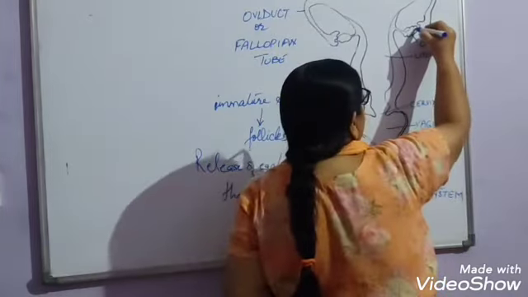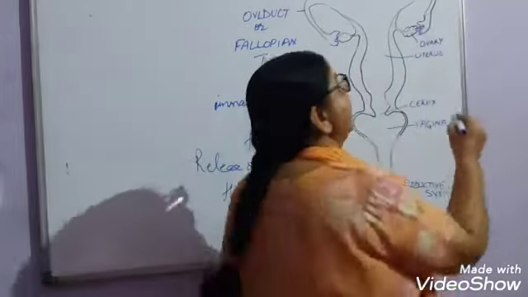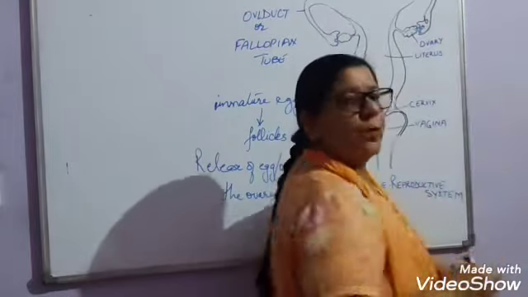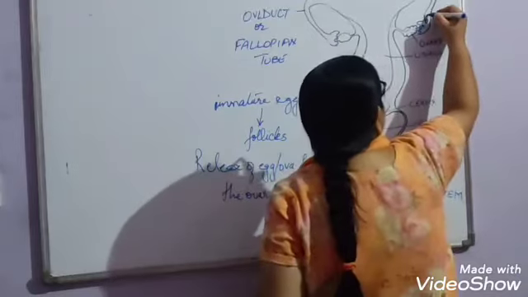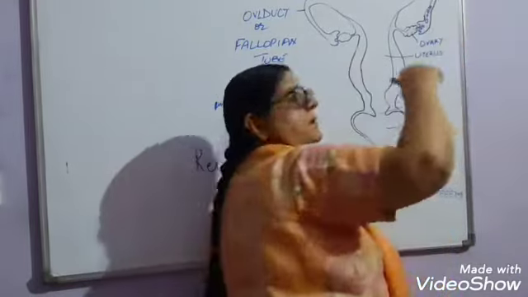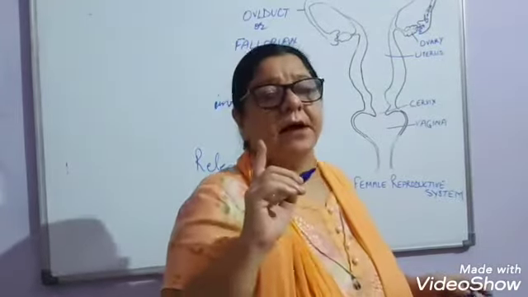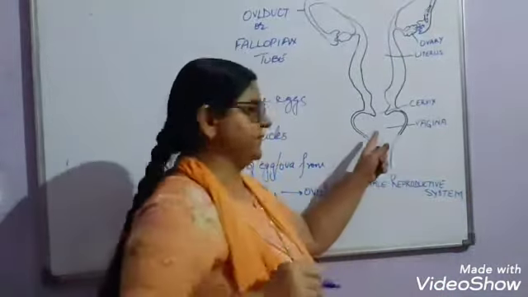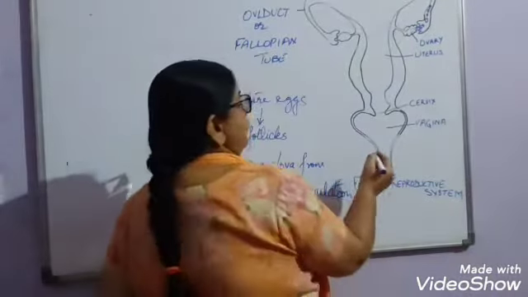The egg which is released is received by this funnel-shaped opening, and the egg passes into the fallopian tube. Here slowly it will start traveling through the oviduct. If the sperms are released into the vagina during intercourse, what will happen?